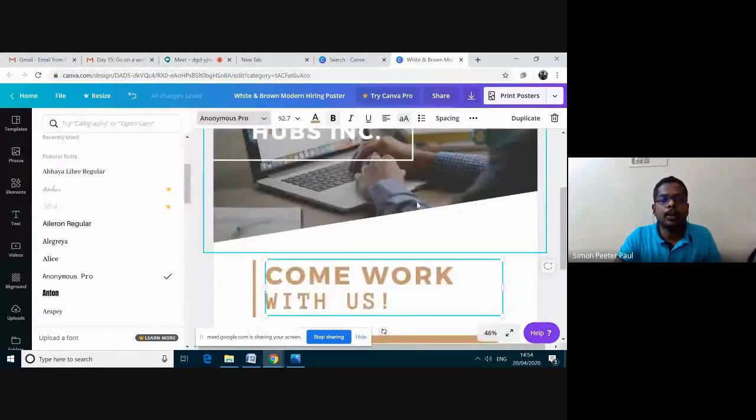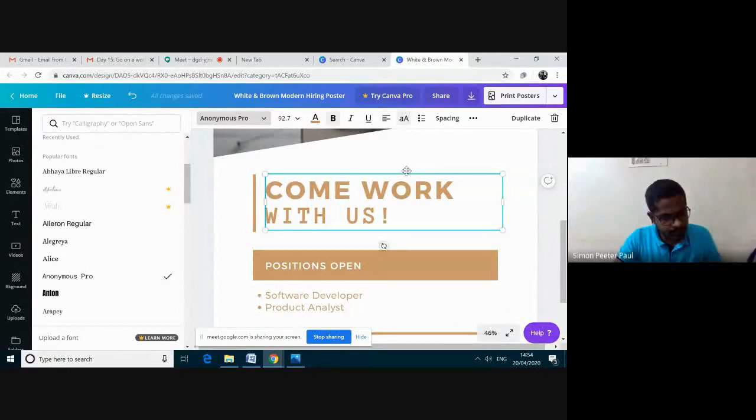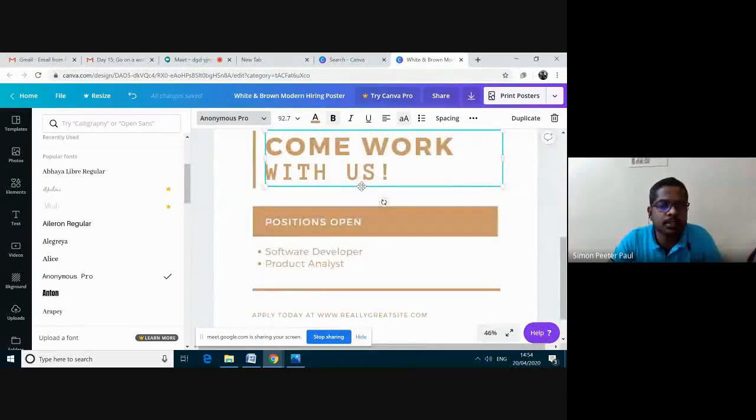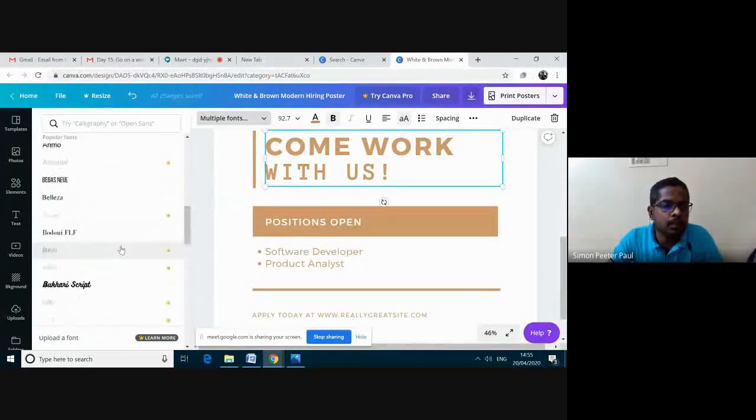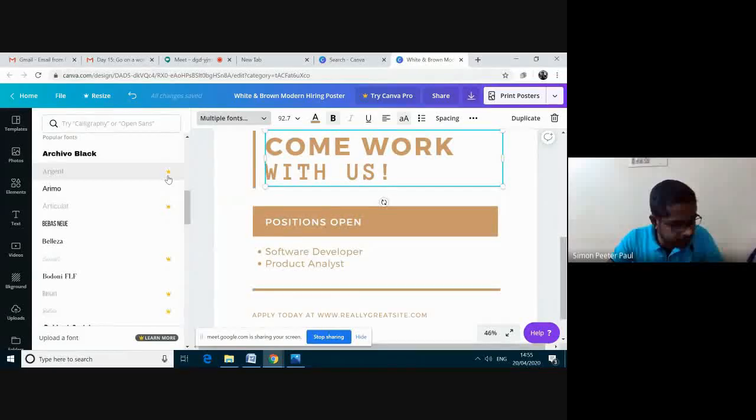Okay, here when you are going for the font, now the screen share is working. Okay, let me do it again. Here, if you want to change the font, I'm clicking this font. I'm selecting the font. While changing the font, please ensure that you don't select this Pro version.